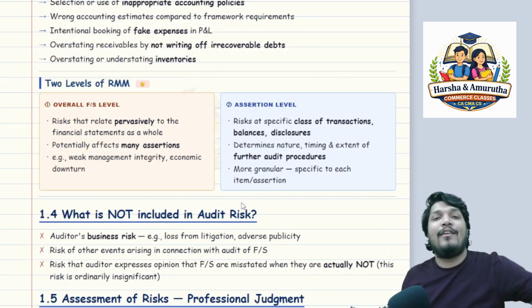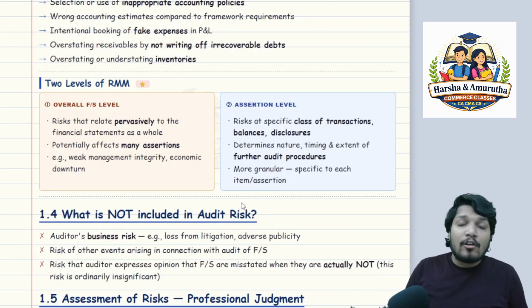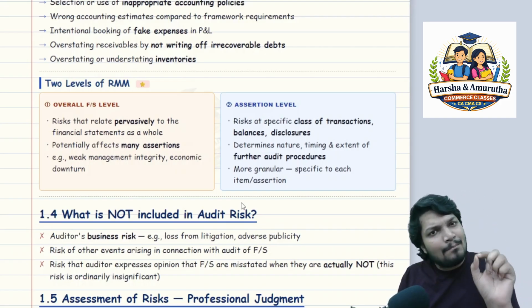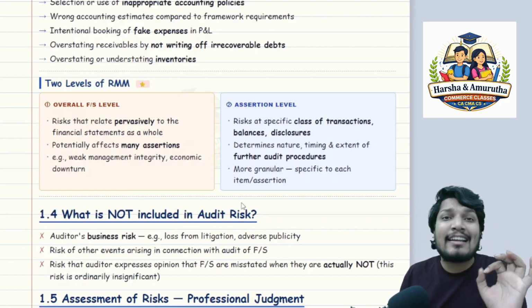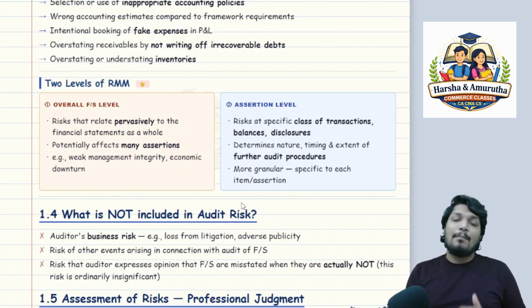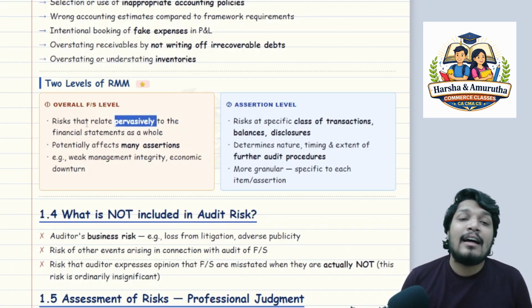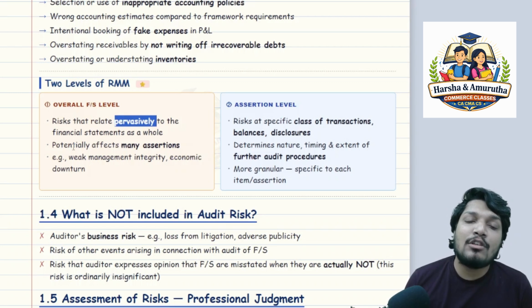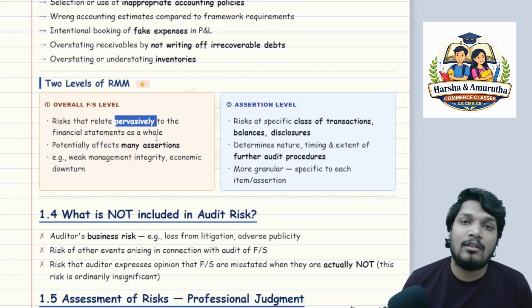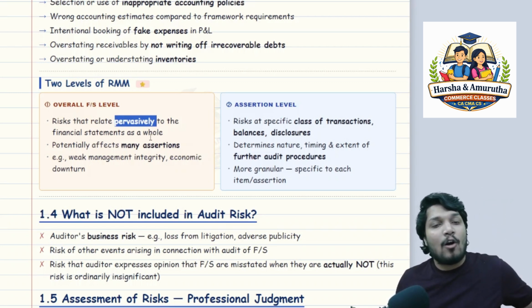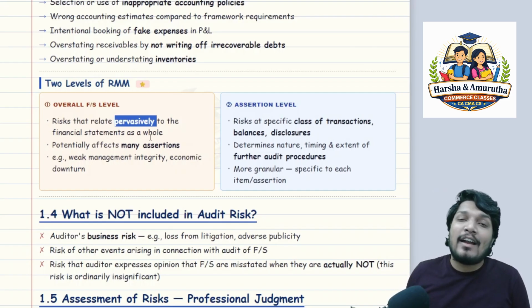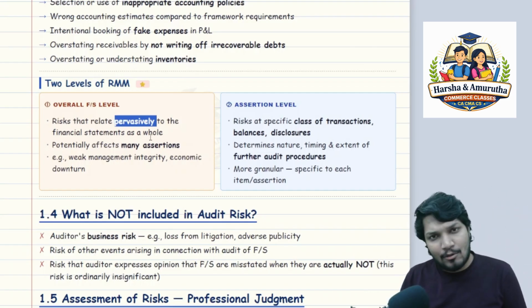What is the overall financial statement level, sir? This is an important term I'm going to talk about, that is pervasive. Pervasive, sir, important keyword, right? Risks that relate pervasively to the financial statements as a whole are risks of material misstatement relating to the financial statements as a whole. What are we talking about here, sir?